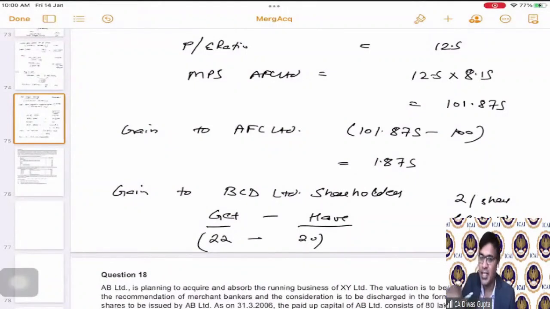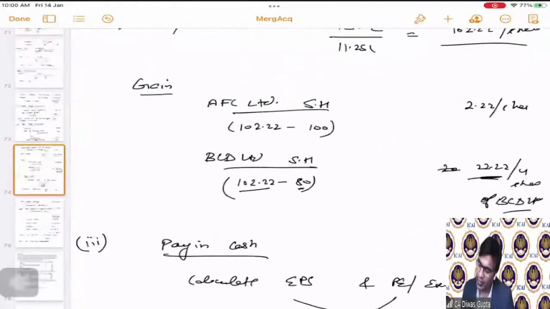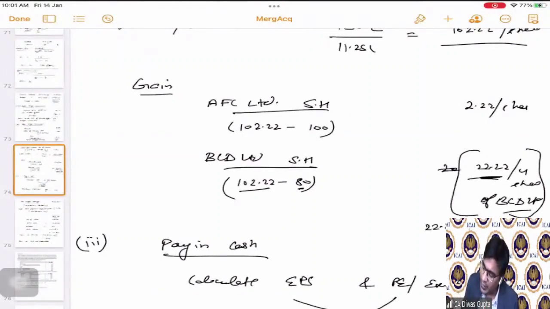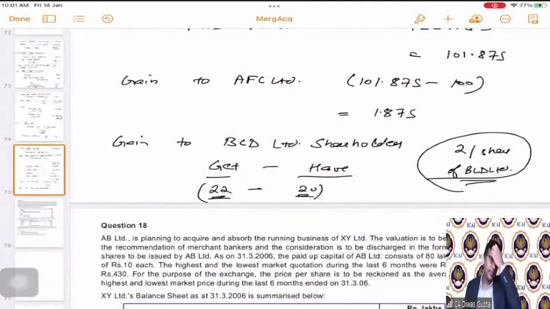No, Namita. As I explained now, they will get cash, right? Since they don't have any shares, but they will still get cash. So they are getting 22 rupees of cash. They are having a value of 20 rupees. Hence, 2 rupees will be the gain to them. But this is 2 rupees per share of BCD Limited. Similarly, I again clarified this 22.24 is for 4 shares of BCD, right? Not for 1 share of BCD because there is an exchange ratio of 4 shares, correct? This is what I'm trying to say. And in that, they will get 2 rupees per share of BCD Limited as gain.